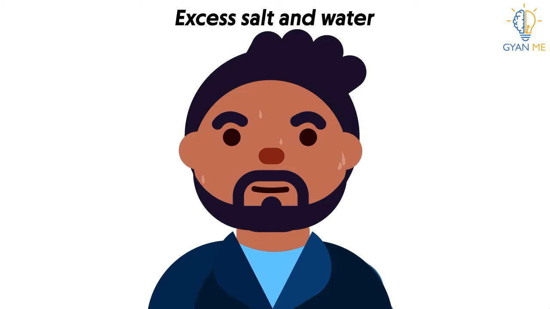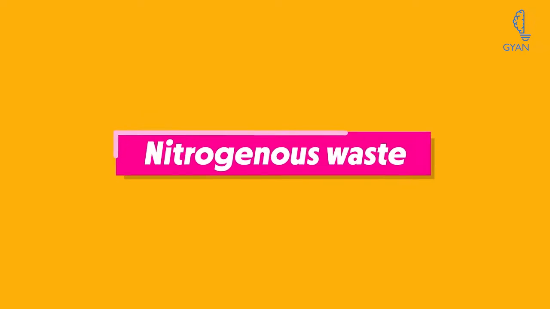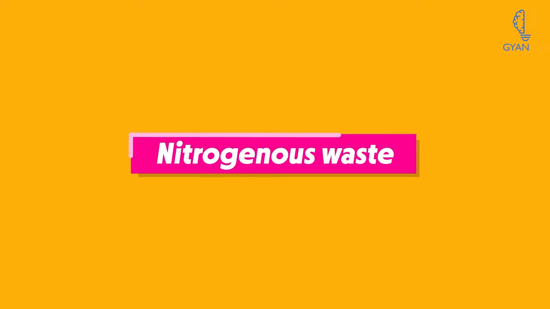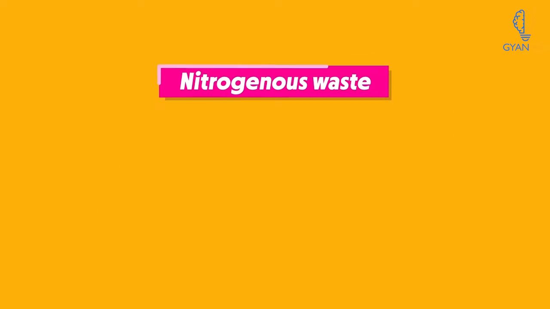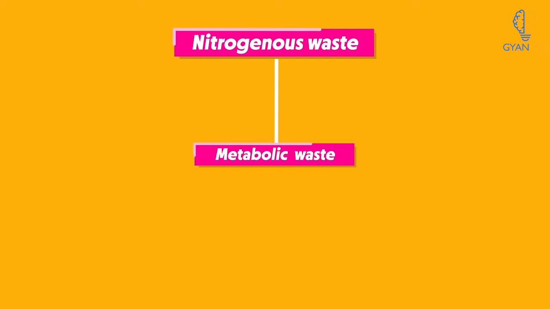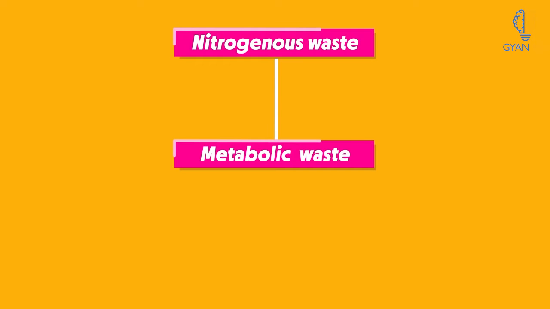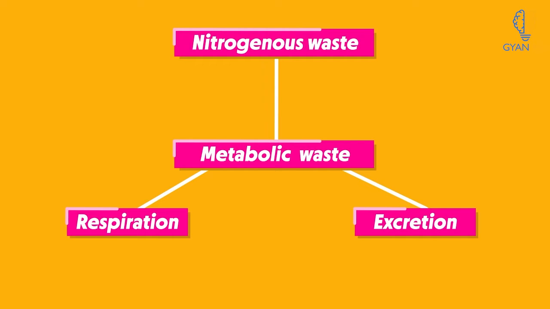The last and the third is nitrogenous waste. And this is what we will be talking about in our excretory system. Students, the nitrogenous wastes are also called metabolic wastes. They are generated by various metabolic activities other than digestion.